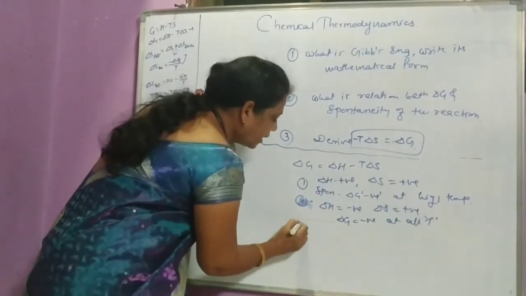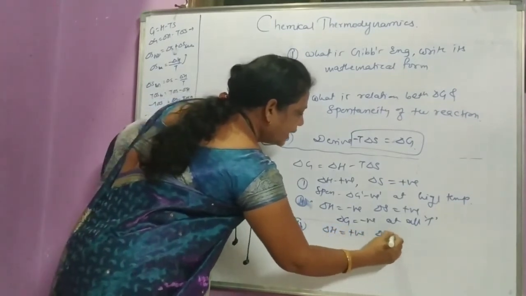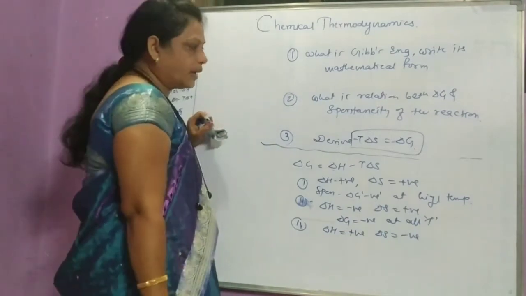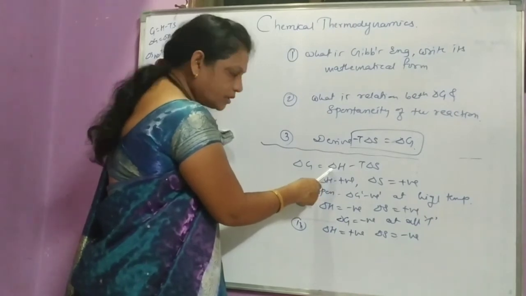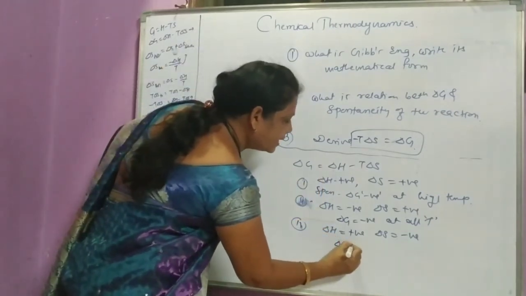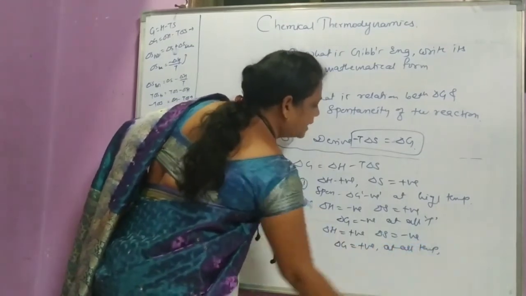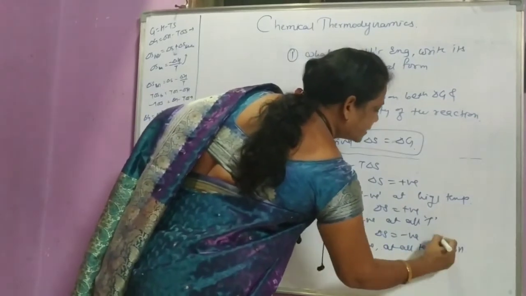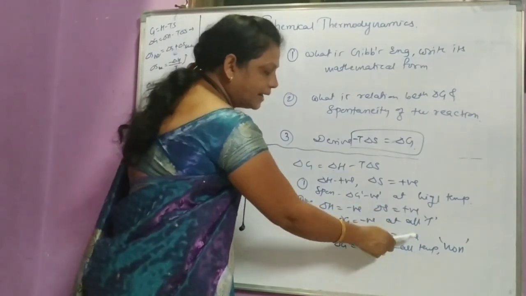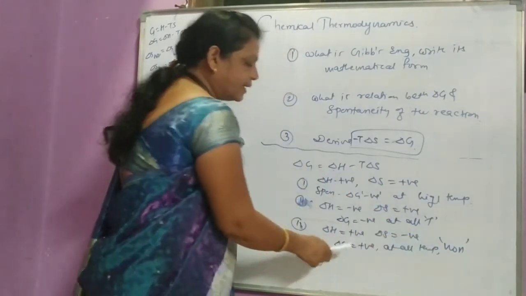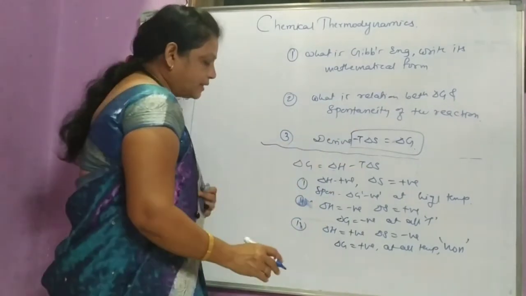Third, if delta H is positive and delta S is negative, then delta G is always positive at all temperature, which means the reaction is non-spontaneous at all temperature range.